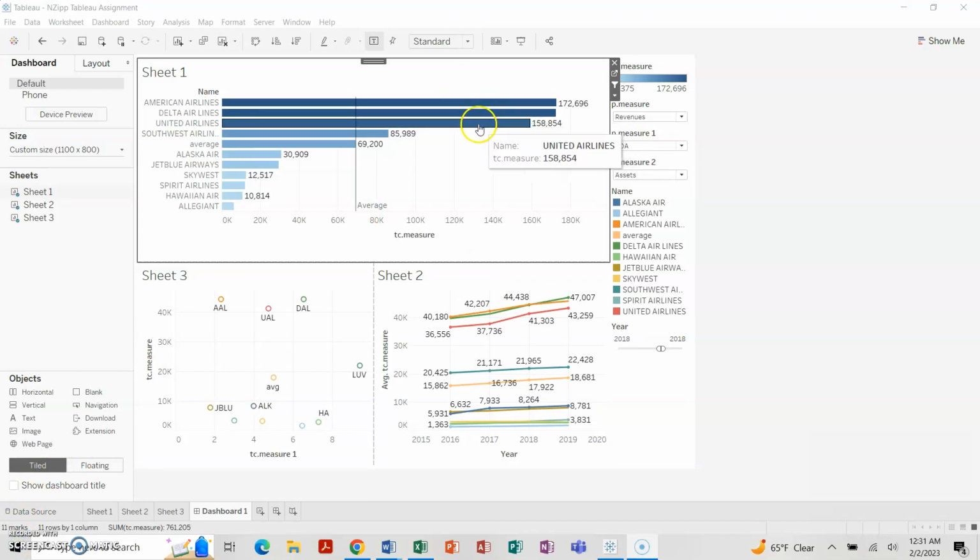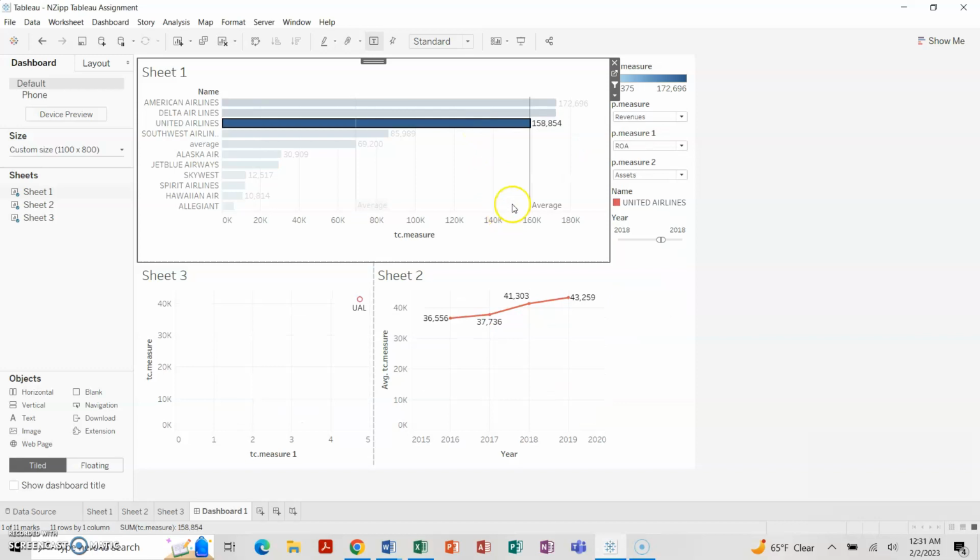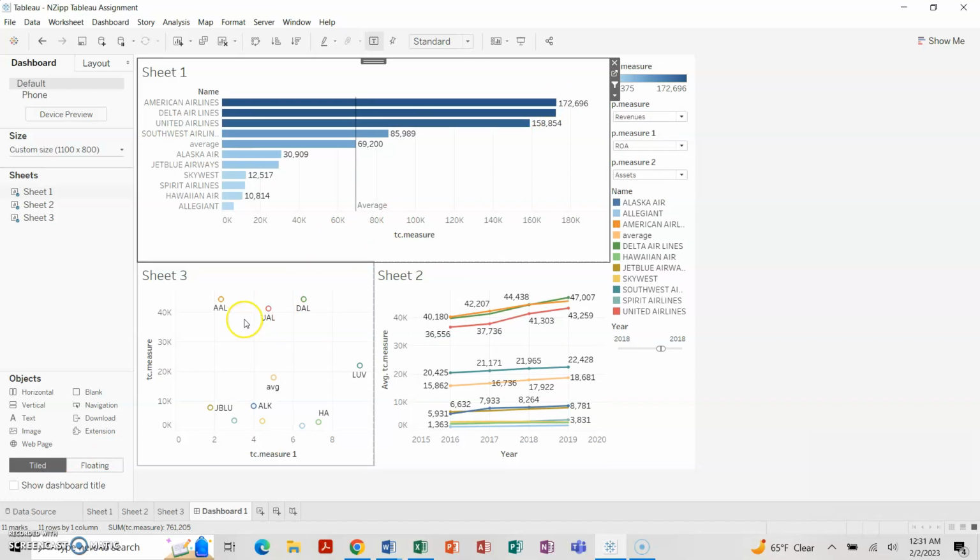And not far from the two of those is United Airlines at 158,854 on the bar graph. On the scatter plot, it's not far off from its two main competitors, sitting above 40,000 going up, and at 4.7 going left to right.